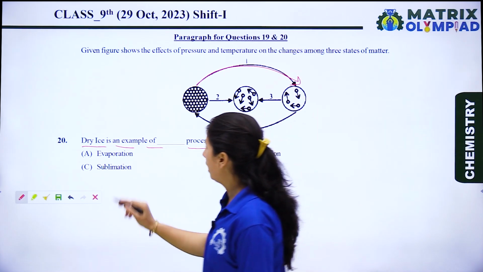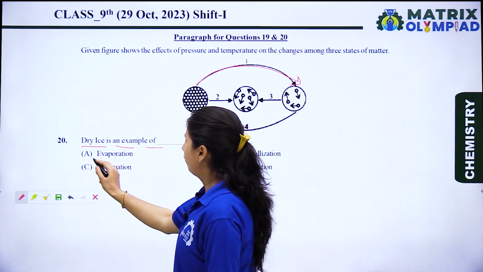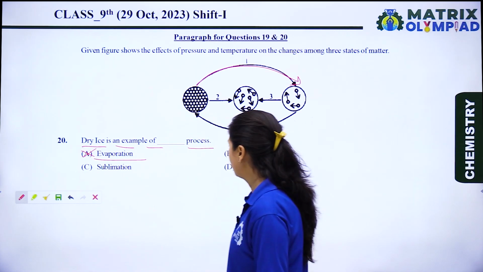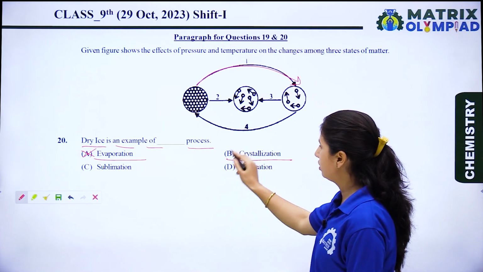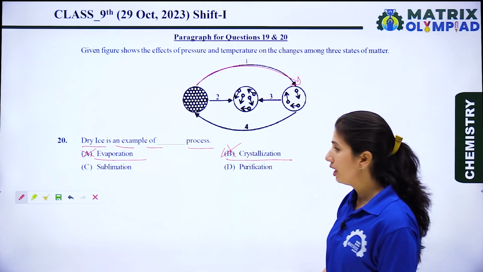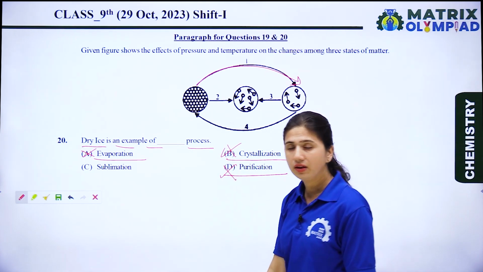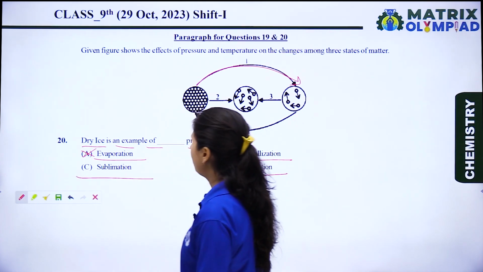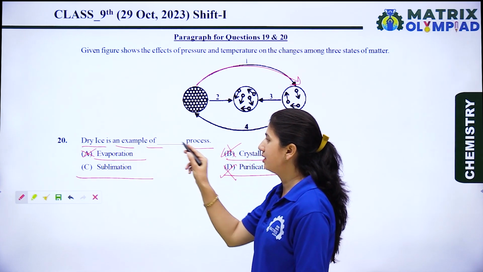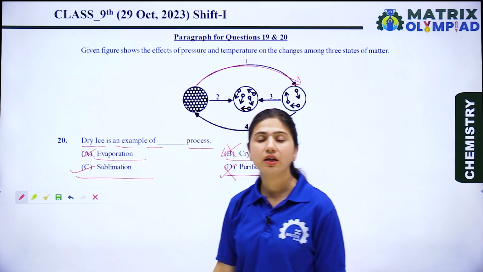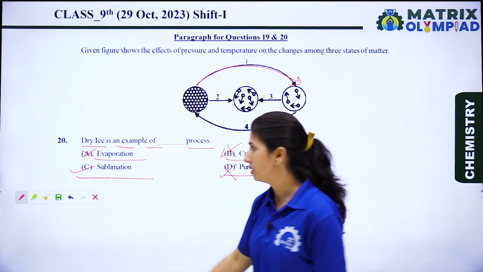Okay, so now let's see the options. First is evaporation. No, it is a wrong option. Second is crystallization. It is also a wrong option. Next is purification. It is also a wrong option. And next is sublimation. So dry ice is an example of the sublimation process, or we can say dry ice is a sublimable substance.